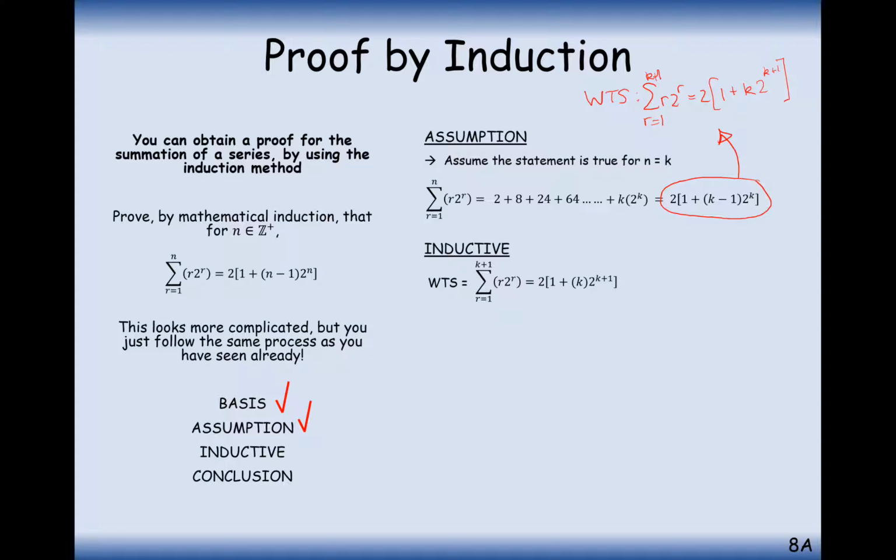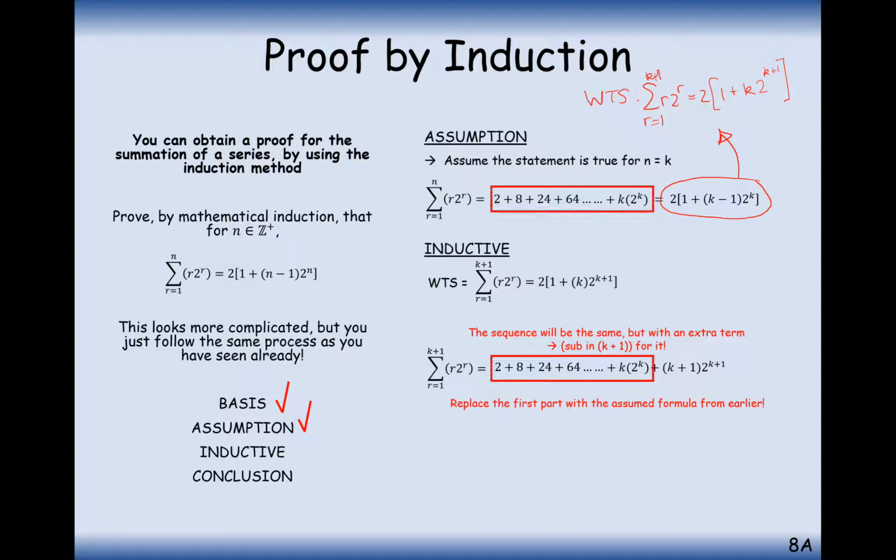Oh, brilliant, I've got it here, perfect. Okay, so what I want to show is this. Now let's take the series for the first k terms, and then we want the k plus 1th term to be there as well. So add on k plus 1 bracket 2 to the power of k plus 1. So we can simplify a lot of this using our theorem. We can use this mathematical statement here. 2 brackets 1 plus k minus 1 bracket 2 to the power k. Plus the k plus 1th term, because that wasn't simplified in our assumption step. So we're proving the next level up here.